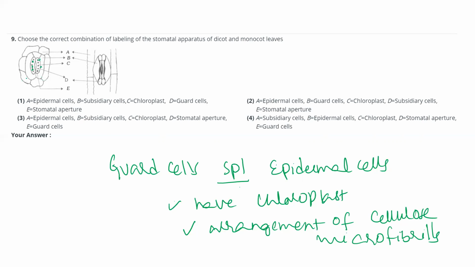In the figure, A is epidermal cell, B is subsidiary cell, C is chloroplast, and D is guard cells. So the correct answer is one only. Please practice questions like this.